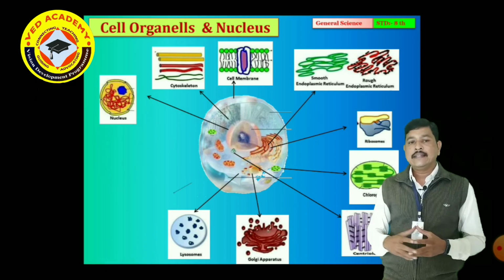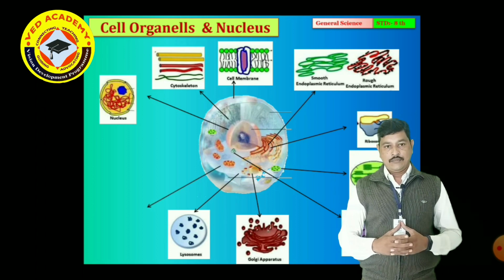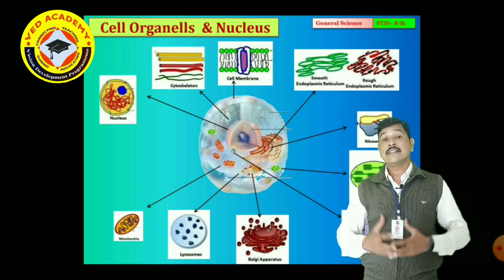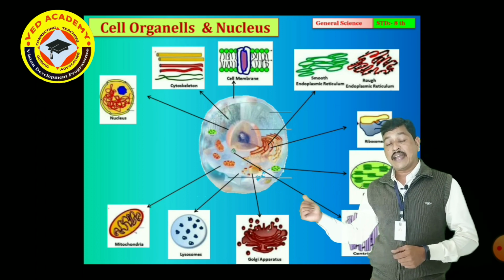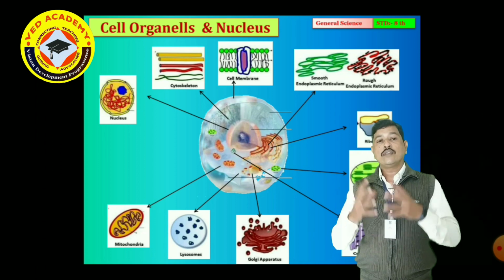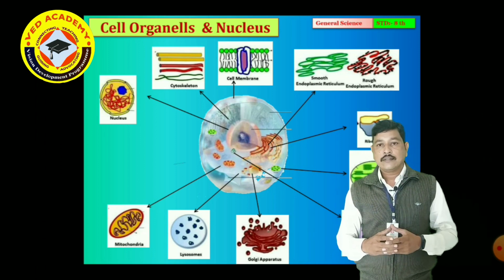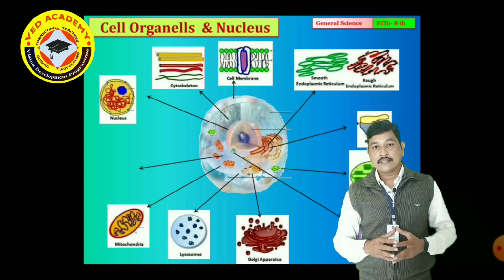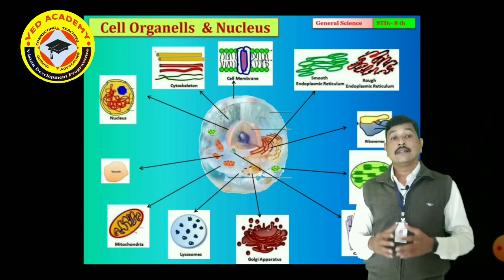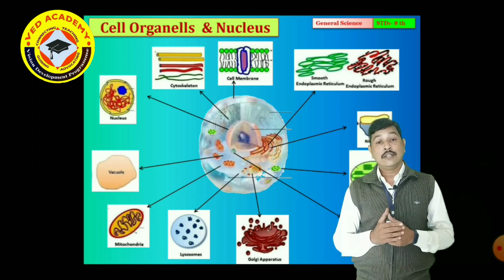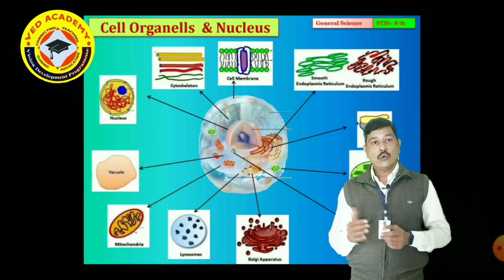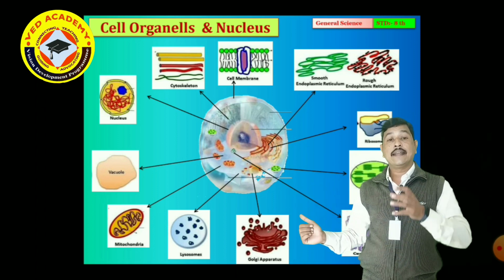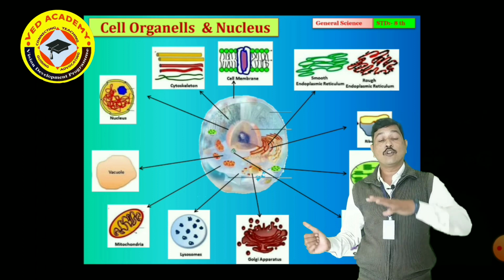Then the next cell organelle is the mitochondria. It is also called the powerhouse of our cell. And the last one is the vacuole. In an animal cell there are a number of vacuoles, but they are small in size, and in a plant cell there are fewer vacuoles, but they are large in size. So here are the cell organelles present inside the cell, or we can say in the cytoplasm.